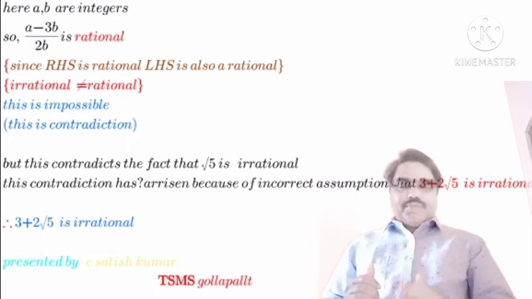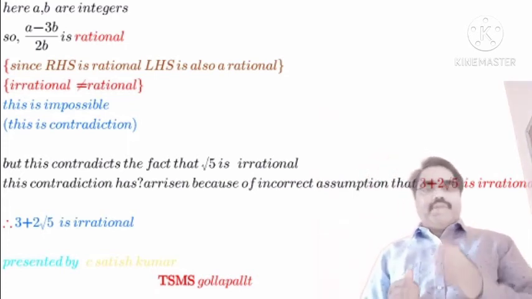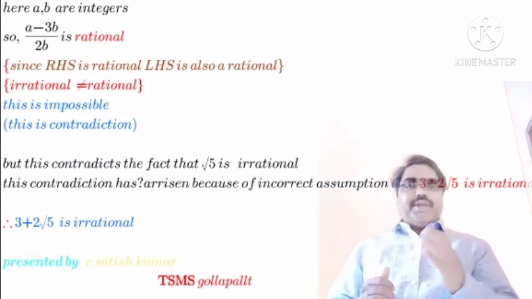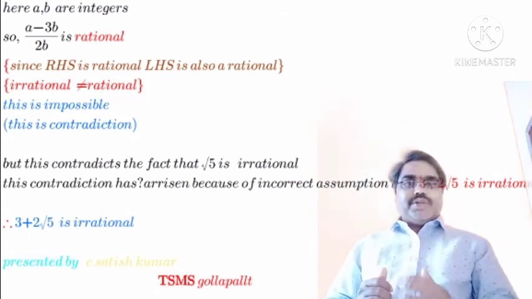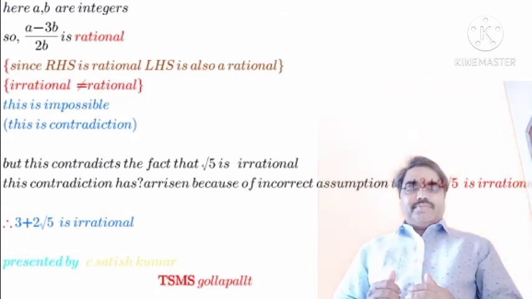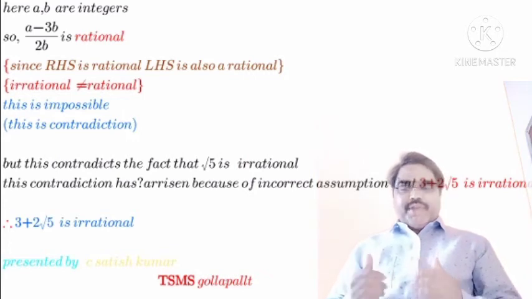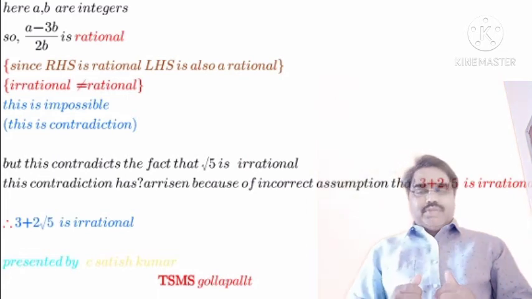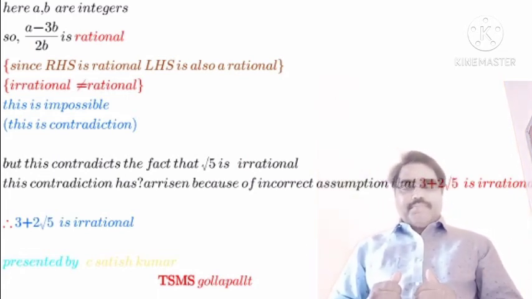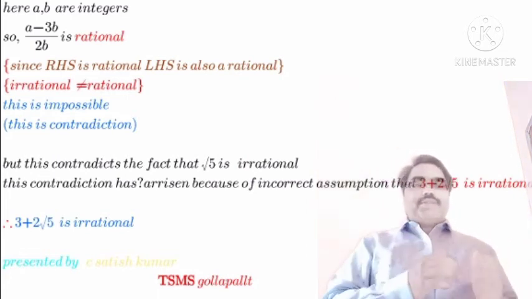3 plus 2 times root 5 is equal to a by b, where a and b are integers and b is not equal to 0. On simplification, we get 2 times root 5 is equal to a upon b minus 3, taking 3 over to the right side.